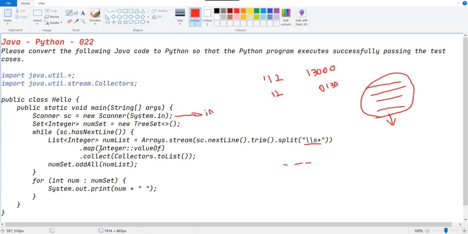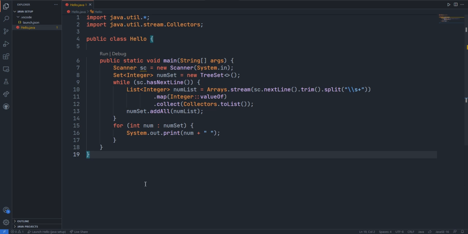And then they are typecasting those values into integer format. Finally they are collecting all those values as a list, and then adding all those values to the num set which is defined here, and then printing the values inside the num set. Let's see how it works.